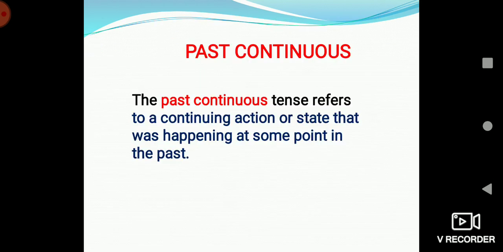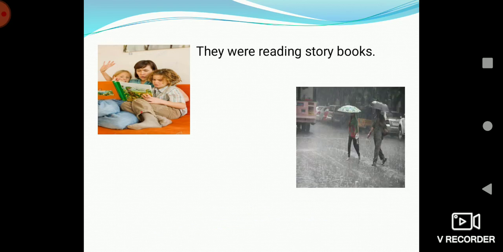Now let's see the past continuous. The past continuous tense refers to a continuing action or state that was happening at some point in the past. They were reading storybooks.